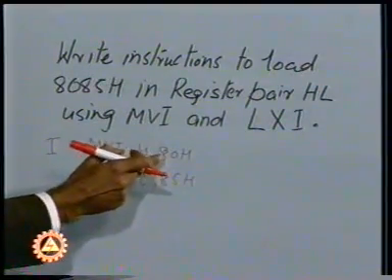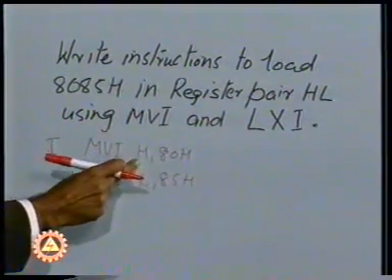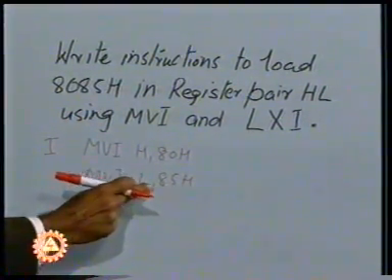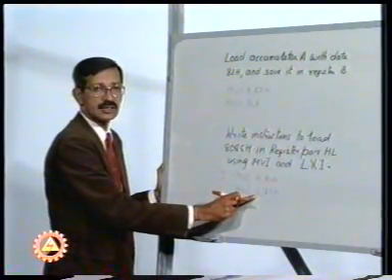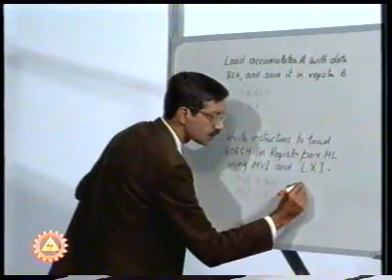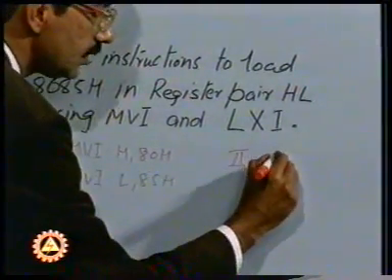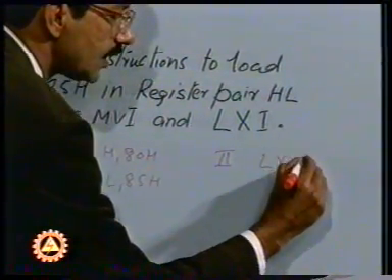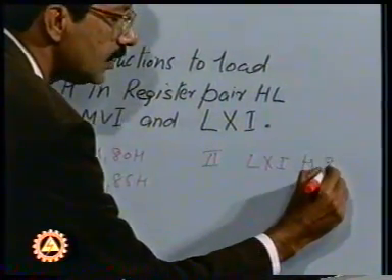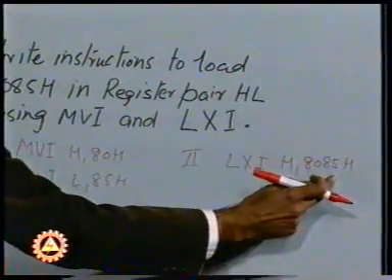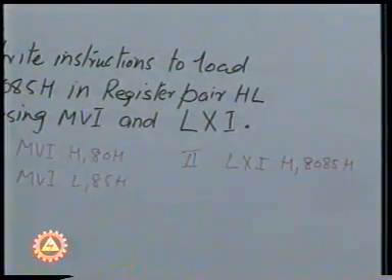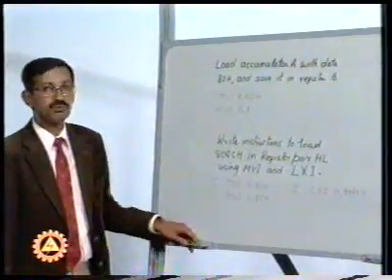The first instruction loads 80 into register H, the second instruction loads 85 into L, thereby giving us 8085 in register pair HL. The second instruction is LXI. In this case, we have to just say LXI H, the data which is required to be loaded, which is 8085, and the result of this is that HL register pair contains 8085.